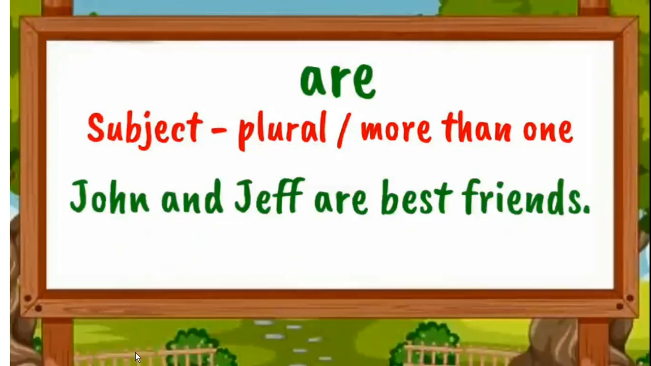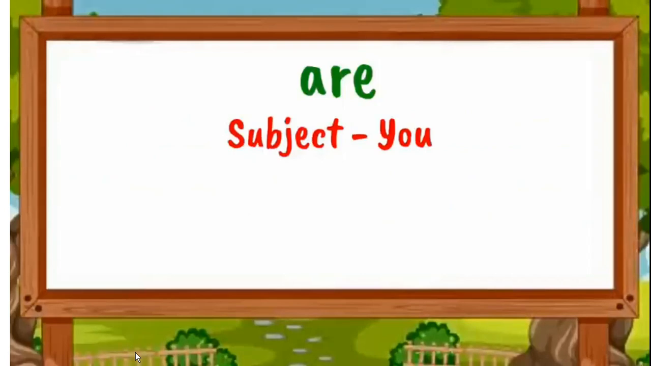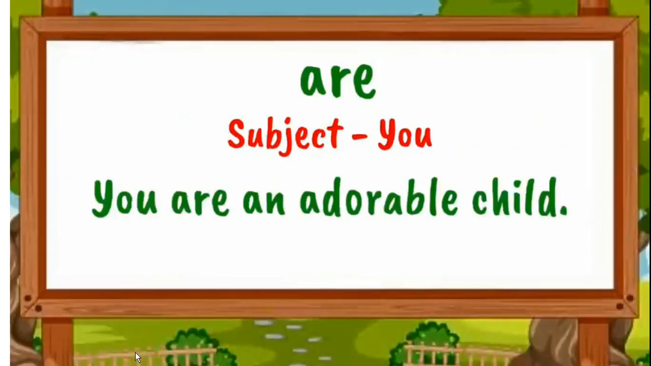Now see the next example. John and Jeff are two people I am talking about. John and Jeff are best friends. So with John and Jeff, two or more, we are using the verb are. We also use are with you, because you is considered both singular and plural. So, you are an adorable child; here you is considered singular.